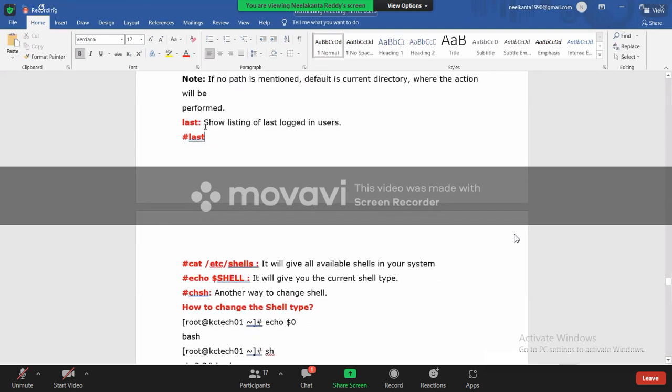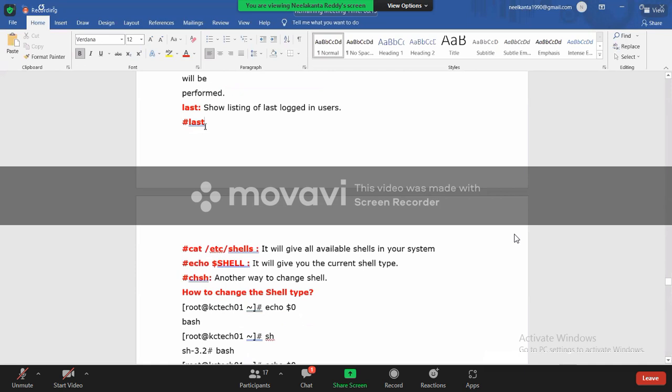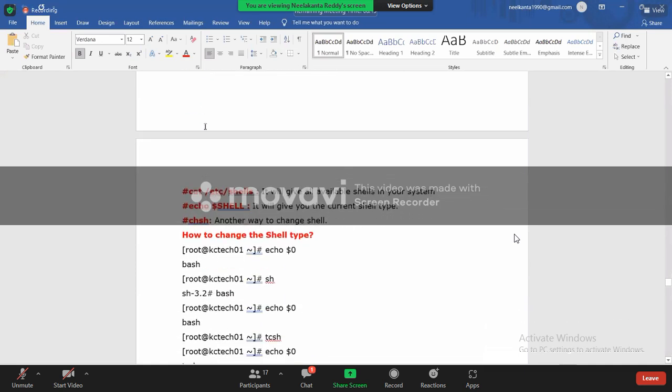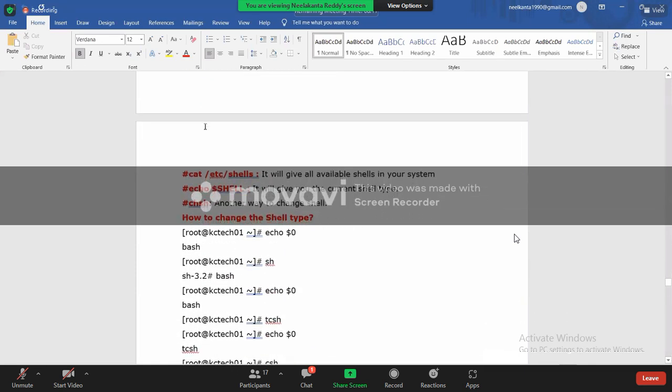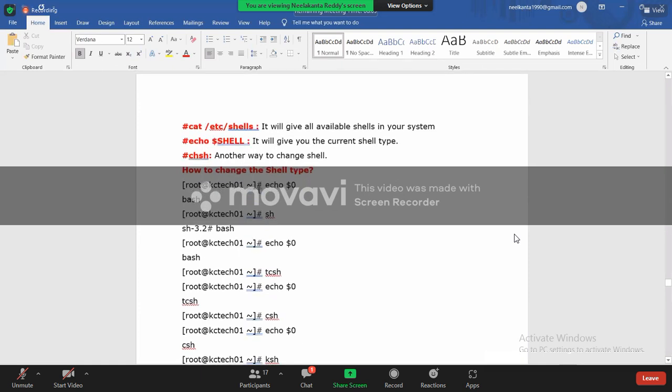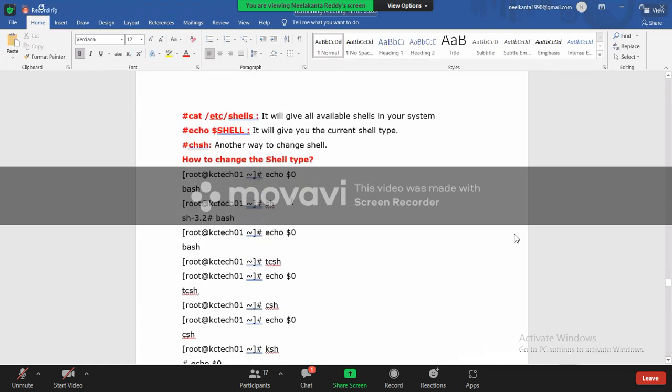Next, last is a command. It will show the last logged in users, right? If you want to see who all the users that last logged in are, for that it is going to show. Next, shell. Okay. Let me explain about this shell.